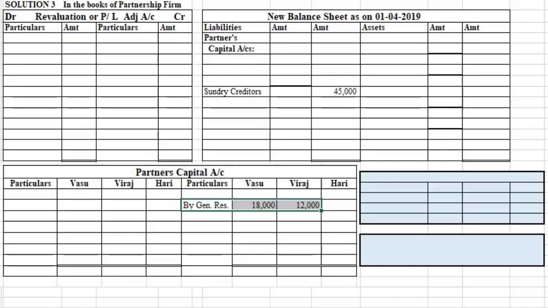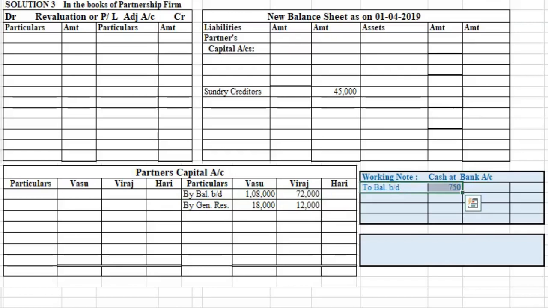Then we have the opening capital balances of Vasu and Viraj, which we'll write on the credit side of partners capital account. Now we move on to the asset side in the old balance sheet. Cash at bank, rupees 750. Here we'll be preparing a working note for cash at bank. We'll be writing this balance here.